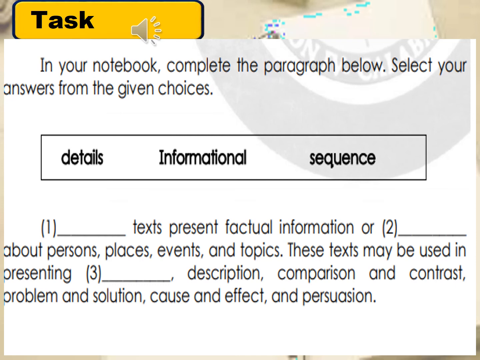For the last activity, complete the paragraph below. Select your answers from the given choices. We have details, informational, and sequence. Number 1, blank text presents factual information, or blank about persons, places, events, and topics. This text may be used in presenting blank, description, comparison and contrast, problem and solution, cause and effect, and persuasion.